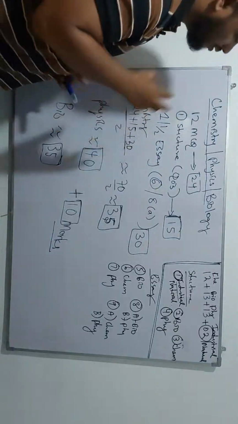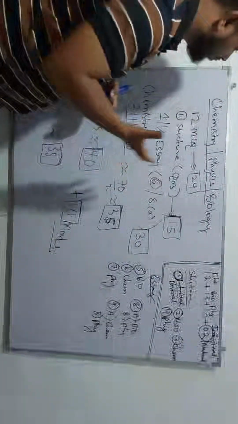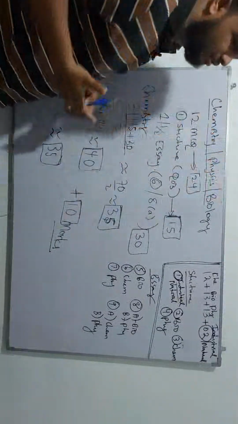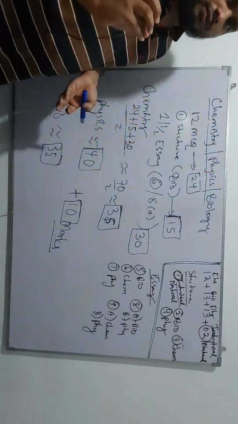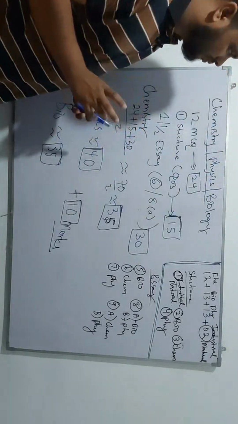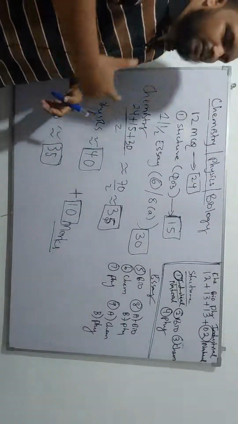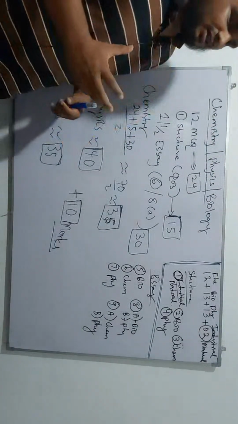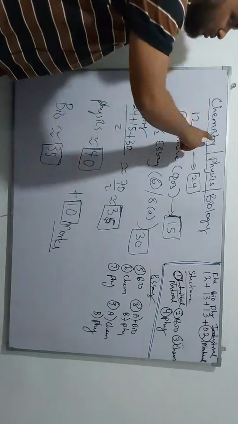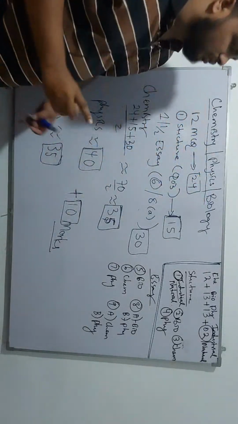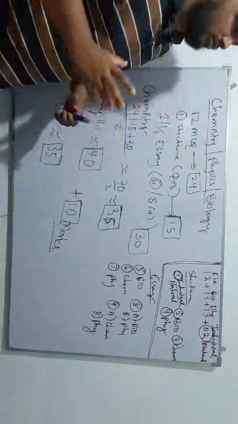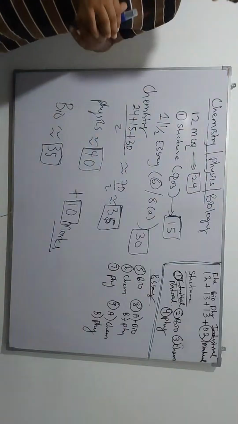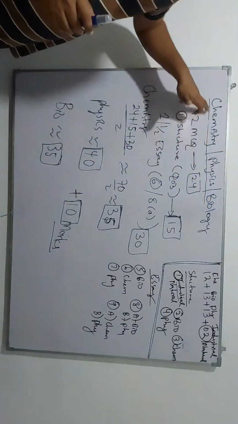If you don't know what these sections are, usually you don't have that kind of information in your textbook. You have only the names of the units and the contents. But you should understand you have three major types of questions: chemistry, physics, and biology. So you should develop knowledge about these types of questions.